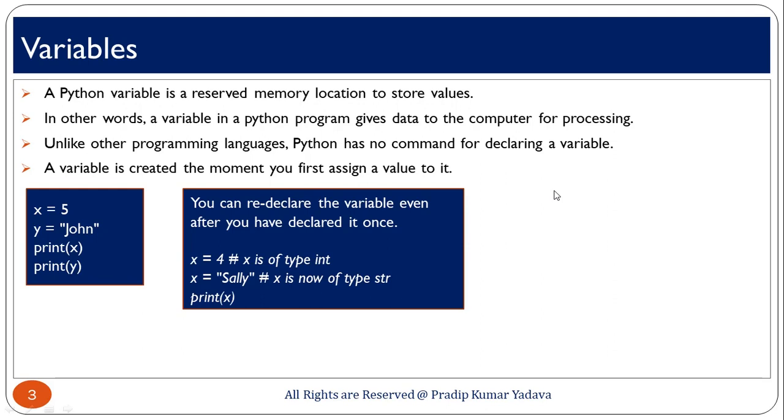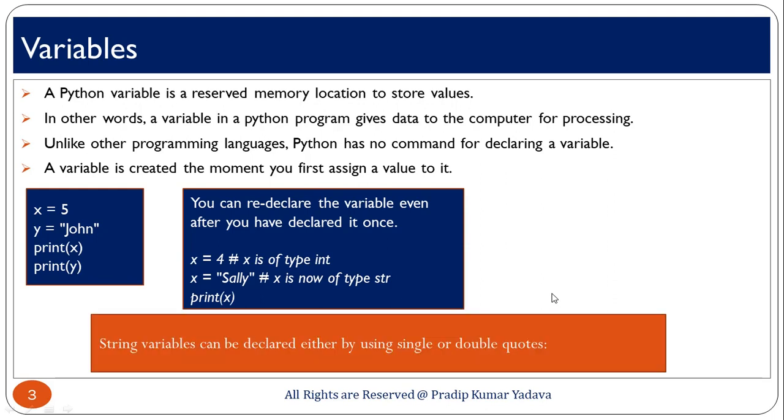So, here you can see the example: x equal to 4, here x is of type integer. Okay. x equal to Sally, here x is now of type string. Okay. And if you are going to execute this, definitely you will get Sally. Okay. Also I will show this in the practical session. So, this is the method of how you can declare a variable.